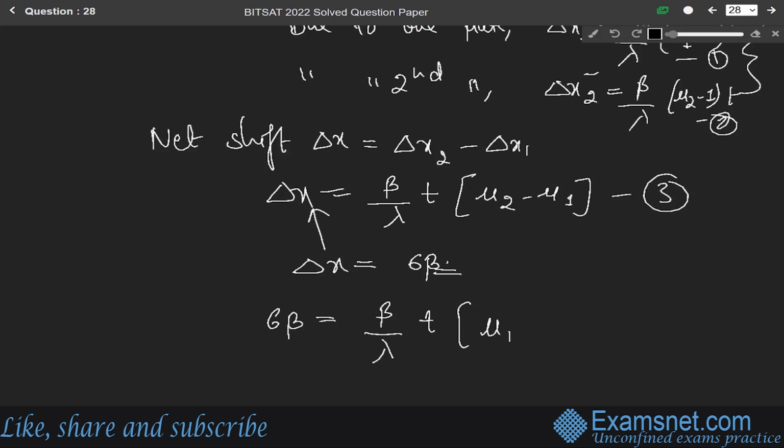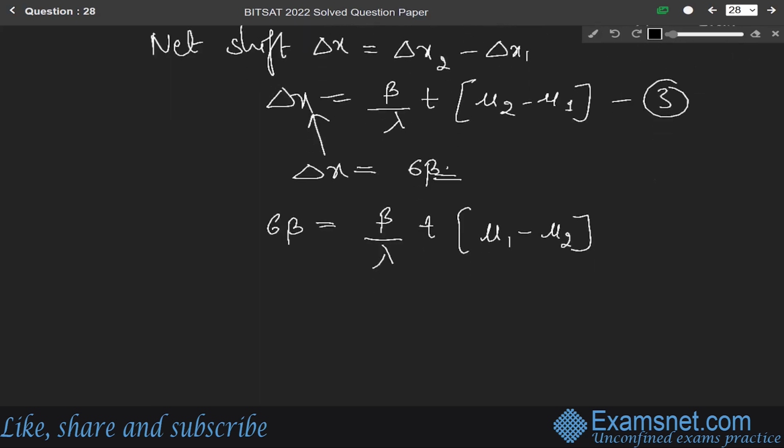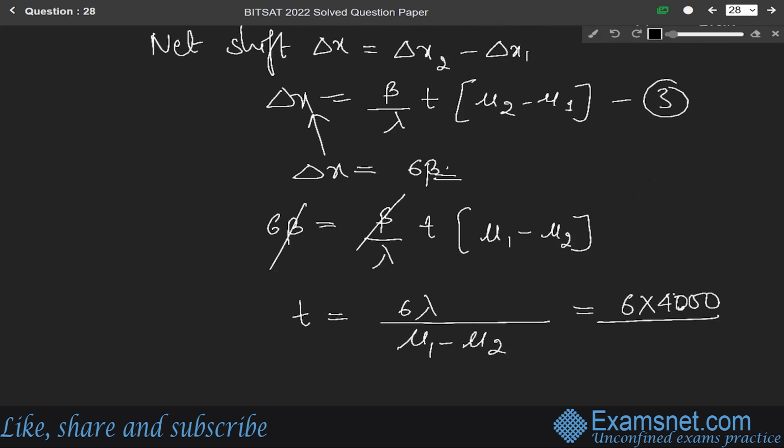Okay, so we will write mu 1 minus mu 2. For this we have t equals 6 beta, this beta cancels, lambda over mu 1 minus mu 2. So it will be equal to 6 into 4000, because lambda is given as 4000 angstrom, over 1.7 minus 1.4, kept as mu 2 minus mu 1 only.